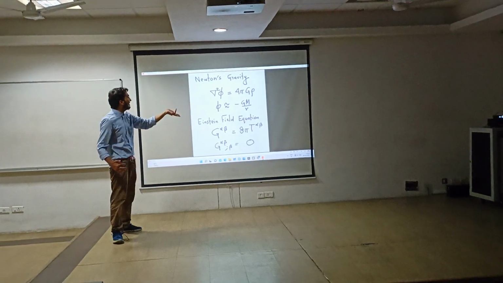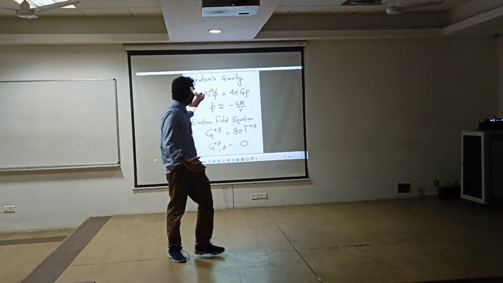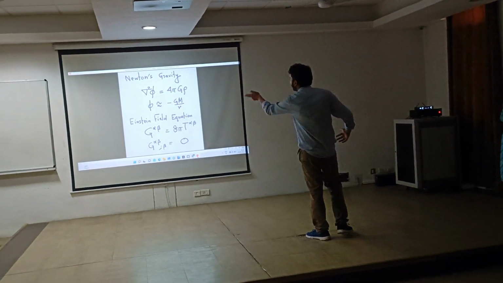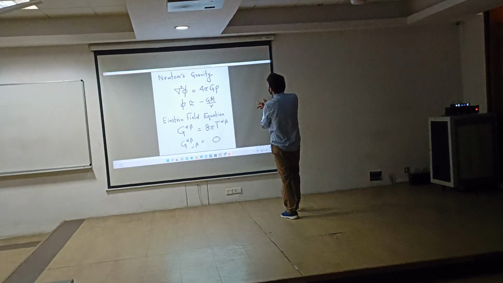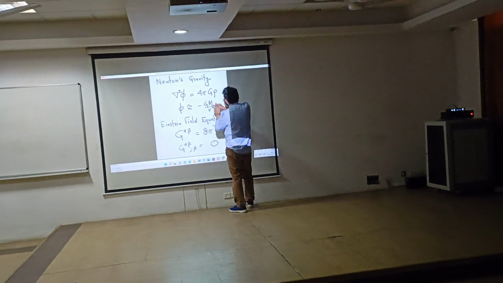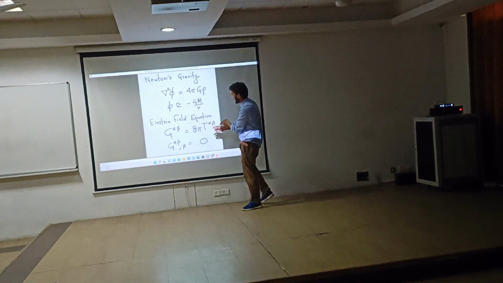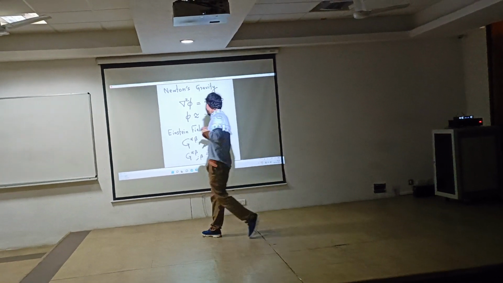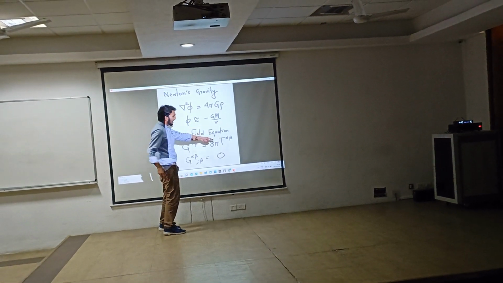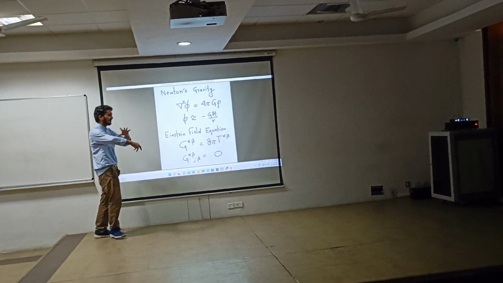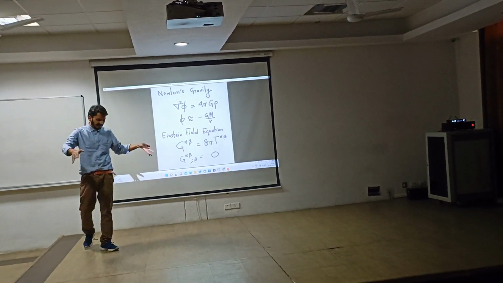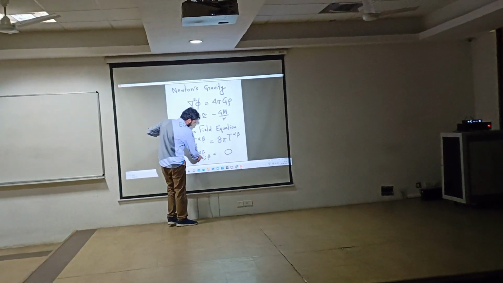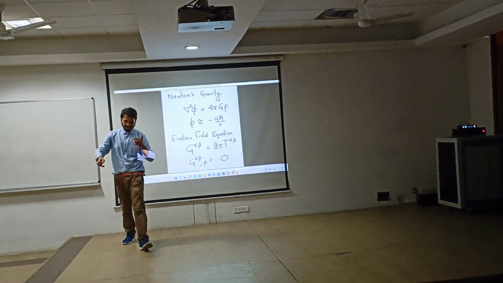Now Laplacian of phi is equal to 4 pi G rho, and this is the density. When Einstein estimated this also, it was approximately coming out as predicted by Newton's equation, GM by r, which is the gravitational potential. And Einstein's field equation has the Einstein tensor and the curvature tensor. So basically, if you take the divergence of this tensor, it comes out to be 0.